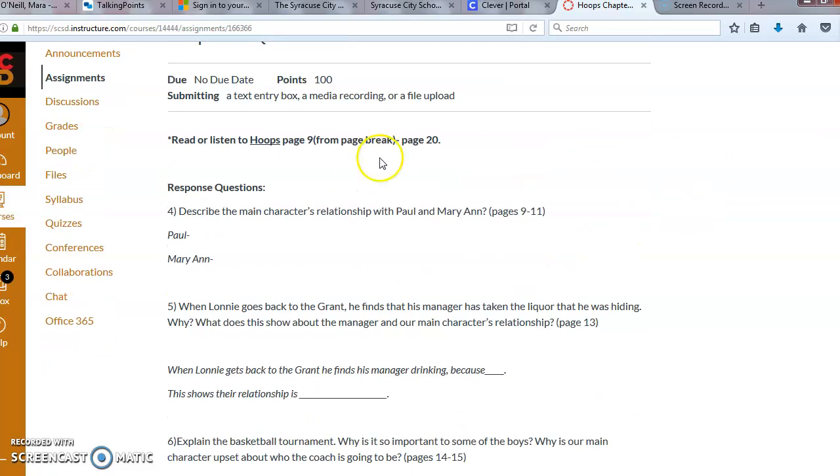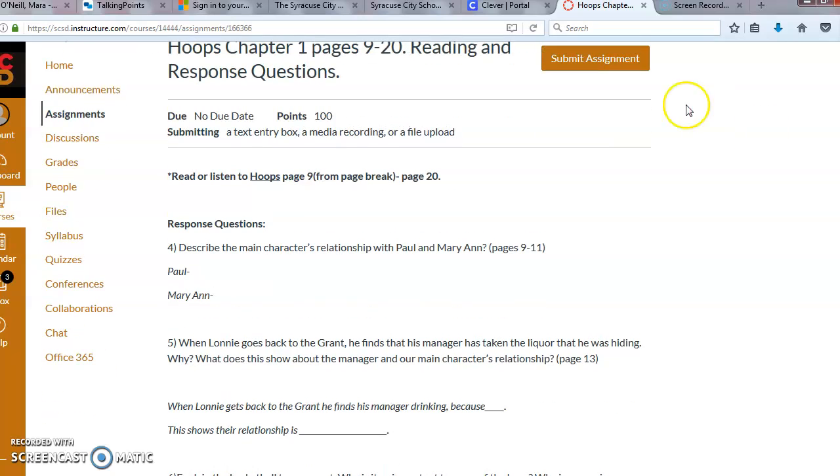You're going to read or listen to Hoops from pages 9 to pages 20. You're going to want to do some response questions, okay? This is where you can write it on a piece of paper, take a picture of it, and send it to me. Or you can go and respond to these questions inside the text box where it says submit assignment.